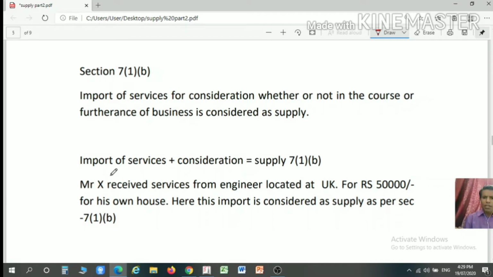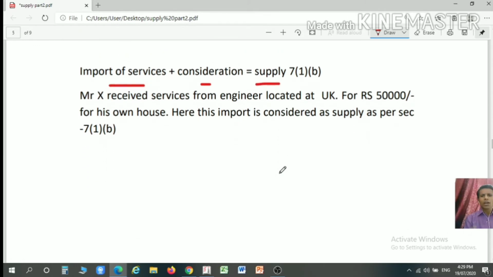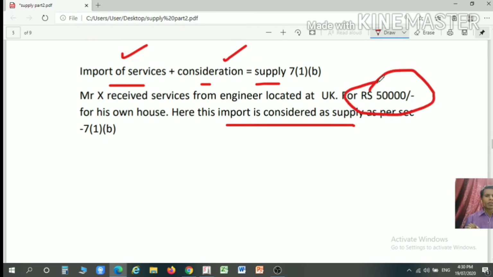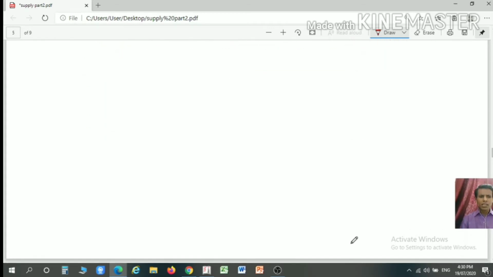Here, import of a service plus consideration is equal to supply. So here the business is not required. Example, Mr. X receives a service from an engineer located in the UK for rupees 50,000 consideration for his own house. Here the import is considered as a supply because the import of a service is from the UK. Here the consideration is in terms of rupees 50,000. So import of services plus consideration, so the condition of section 7 subsection 1 clause B is fulfilled. So this transaction is considered as a supply.